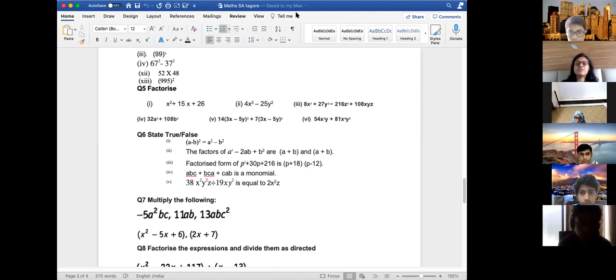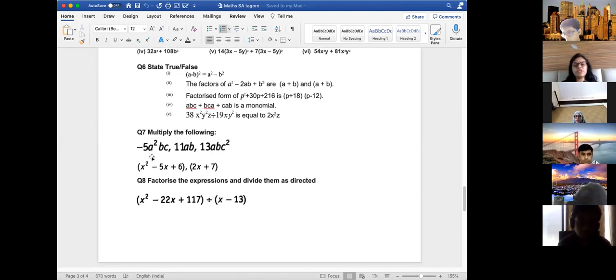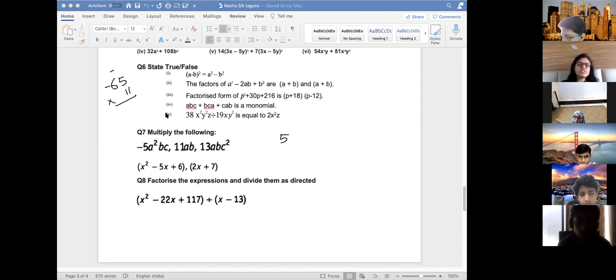Okay, next tell me. Ma'am, question 7 first part. Question 7, multiply the following. So to multiply, just multiply the constants first. So first multiplying the constants, 11, 13 and -5. How much will it be? 13 5s are 65. So this is -65 into 11. How much is it? 11 5s are 55. Carry 5, 11 6s are 66. 66 and then 71 with a minus sign because one is minus.